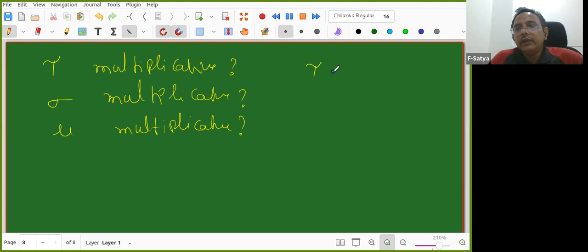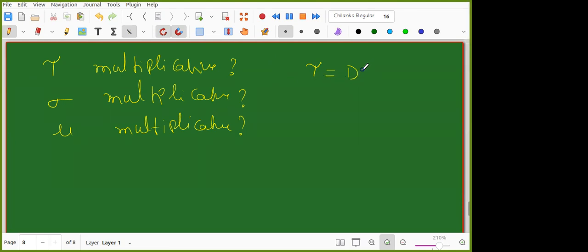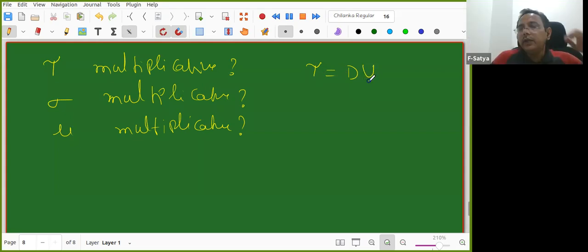So do you know tau is equal to d of something? Santosh told. D of u, d u, right? Tau equal to d u. Do not tell n. See, these are functions. So functions are equal means they have to be equal at each and every point in the domain. So you have two functions f and g.